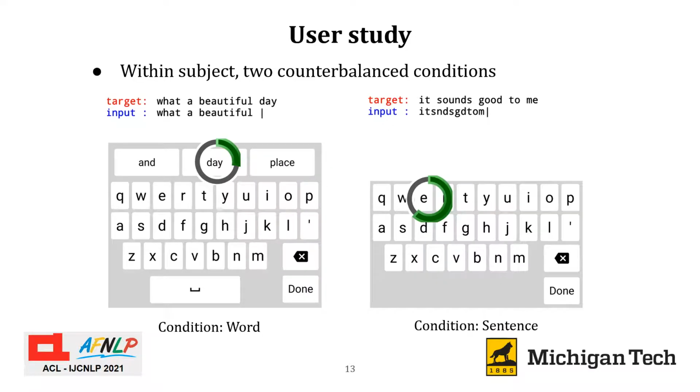To see if our system would provide practical user benefits, we conducted a user study with 2 counterbalanced conditions. Users were assigned the task to enter text on a smartphone web keyboard as quickly and accurately as possible. In one condition, users enter text using the traditional word at a time input with word predictions.